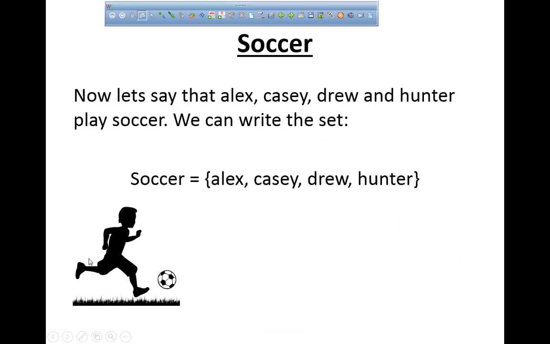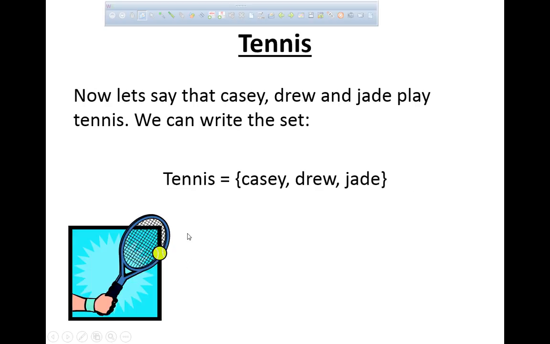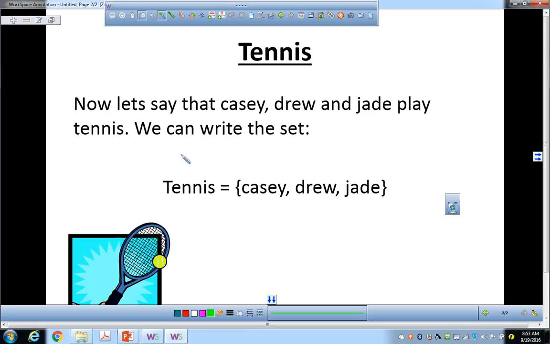Soccer. Now let's say that Alex, Casey, and Drew and Hunter play soccer. We can write the set soccer is Alex, Casey, and Drew. Moving on. Don't write everything down too much. Now let's say that Casey, Drew, and Jade play tennis. We can write the set as Casey, Drew, and Jade.